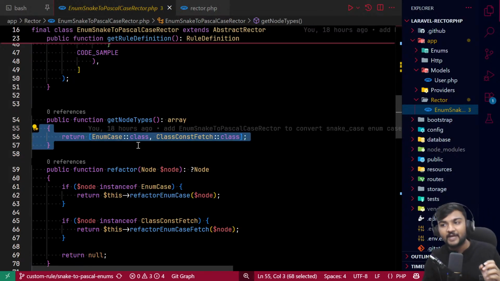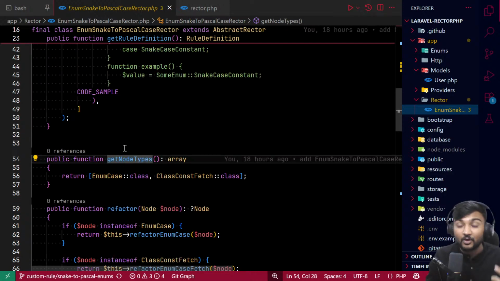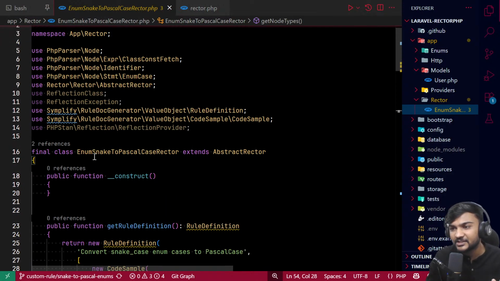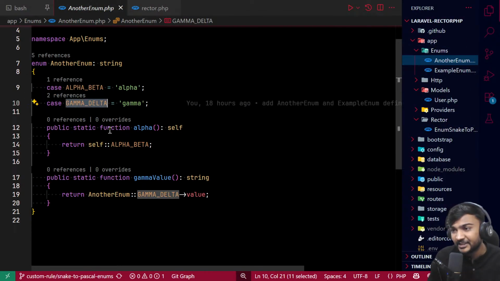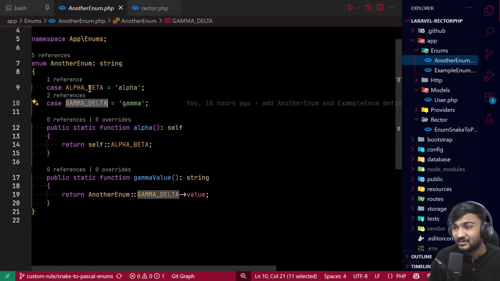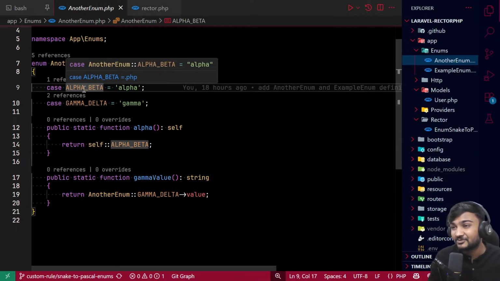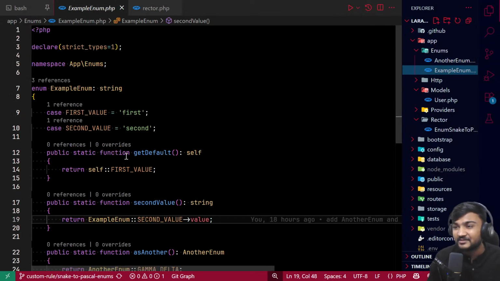Now we will define the getNodeTypes method, which will tell rector what nodes we need. Oh, before that, why we have created this rule, which converts snake case to Pascal case in enums. We have some enums where we have cases in snake case, or we can say capital snake case, but our company says we want to use Pascal case.